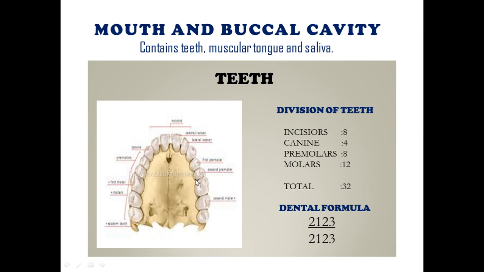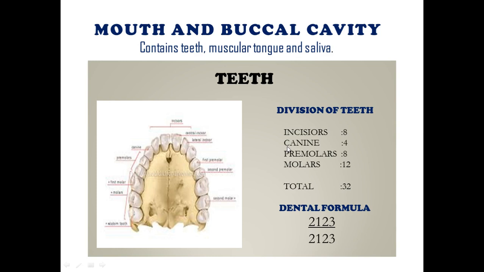Now what is heterodont? Homo represents the same type and hetero represents different types. So heterodont means different types of teeth are found in our mouth. There are four types of teeth, four divisions of teeth in our mouth: incisors, canines, premolars, and molars. These four finally total 32.